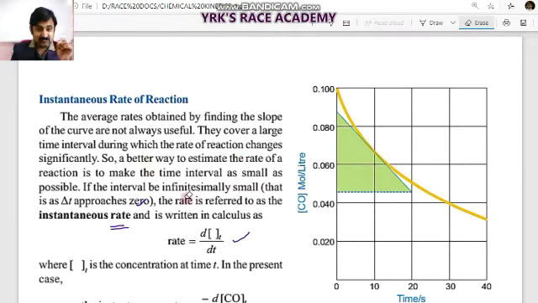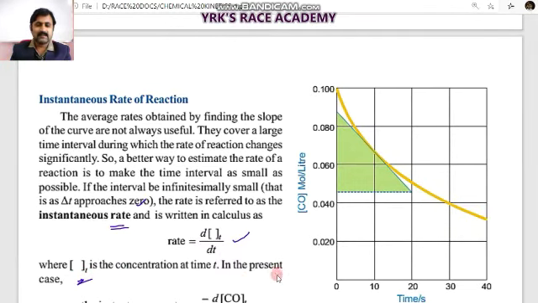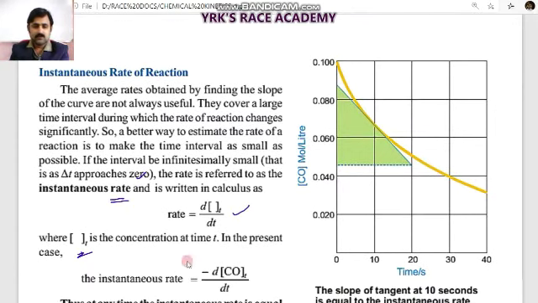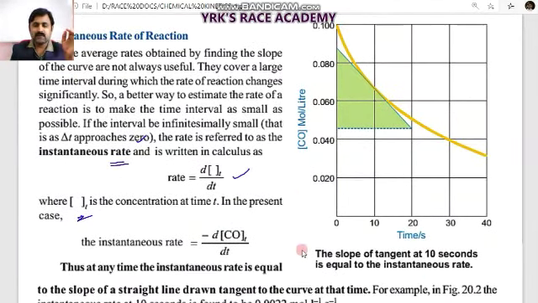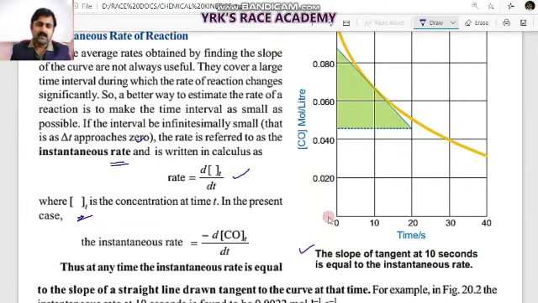But if there is an infinitesimally small change in the concentrations, that is said to be the instantaneous rate of reaction, where square bracket t means the concentration exactly at that time. See, the instantaneous rate is d by dt of the concentration of carbon monoxide here. In the graphical representation, the slope of the tangent at 10 seconds is equal to the instantaneous rate. Along the y-axis we have 0.02, 0.04, 0.06, 0.08, 0.1 moles per liter as the concentration, and along the x-axis we have points at 10 second intervals.